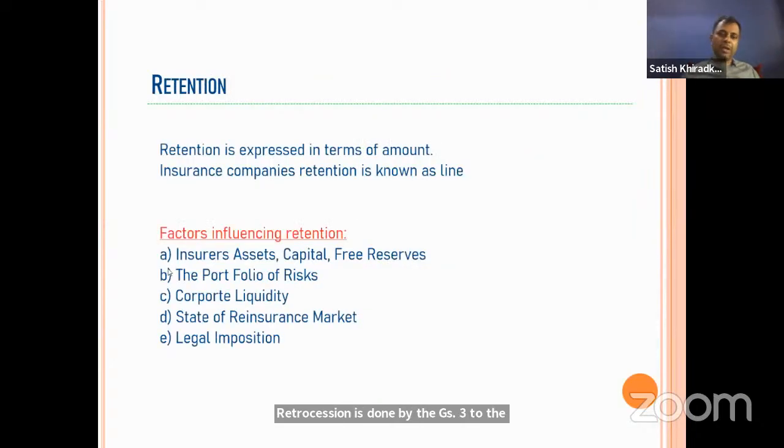Now retention, some factors are there on which retention depends. I will tell you the factors as low or high, likewise, and you tell me whether retention will be low or high. Now retention, you already know, is the amount which we kept, and in terms of amount, we can call it a line also.